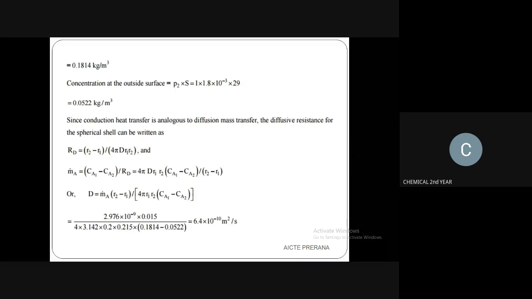We know all the values. Okay, R1, R2, you know, R1 means